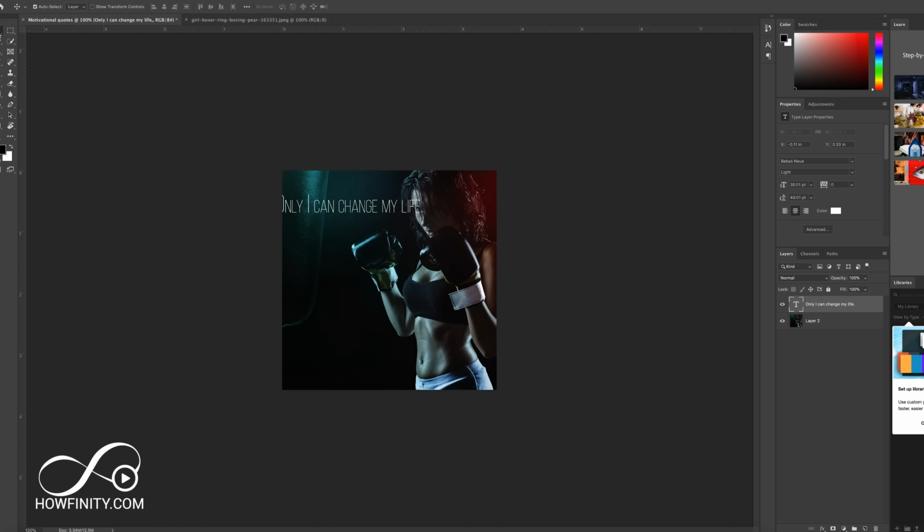The V tool, this one, lets you move things. So I'm going to bring it over here. Only I can change my life. Again, double click on the text here to make it selectable. I'm going to turn this into a period. Now I can alter the font. This is the font I have here, but you could use any font really, just based on your taste.